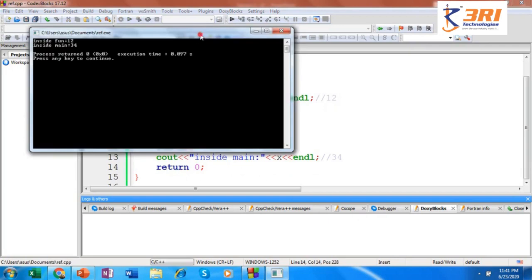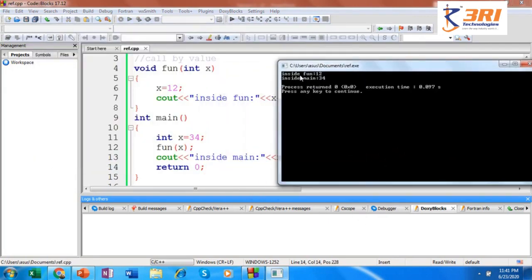Yes, we are getting an expected output here. Inside fun, the output is 12, the value of x is 12, and inside the main, the value of x is 34. So in pass by value method or call by value method, whatever changes you make to the formal parameter will not be reflected onto the actual parameter, because a copy of the actual parameter is taken and then given to the formal parameter.